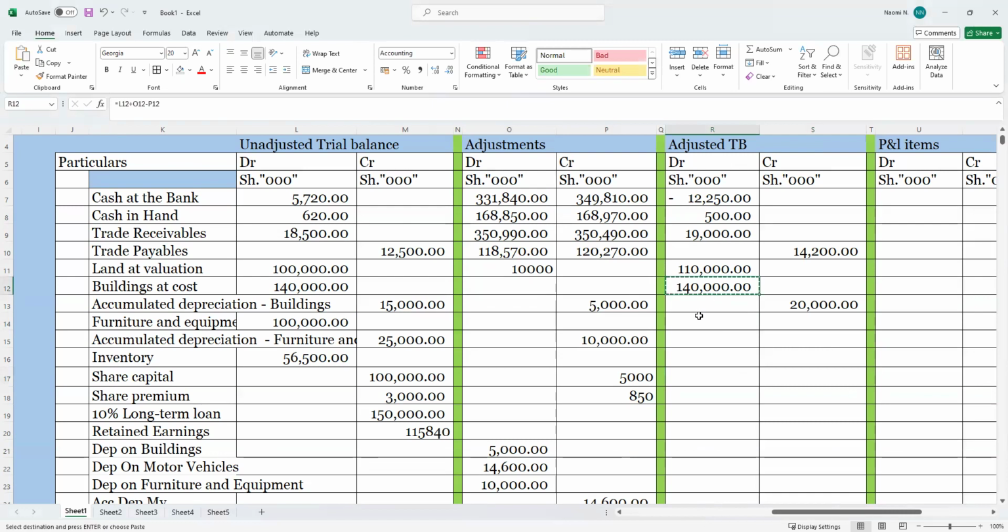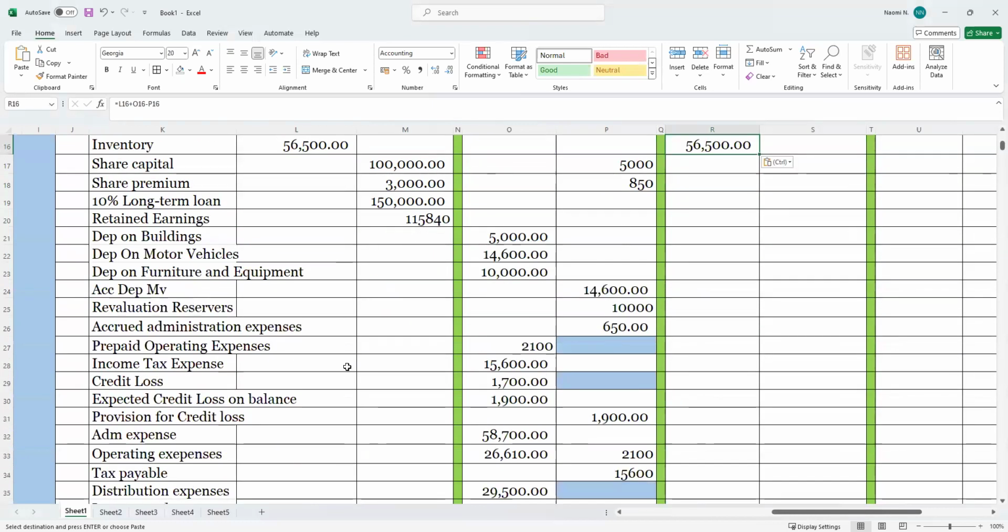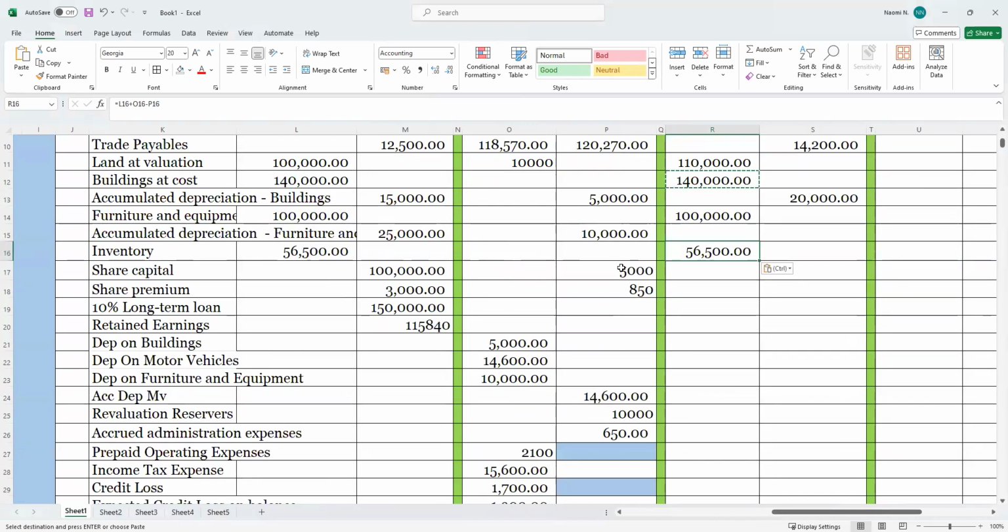You copy this, you paste here, or let's work with one side, then we'll come work with the other side. Let's adjust everything on the debit side that has a debit entry. Then we'll come here, Control V. It's confusing you guys. Yeah, so this is good.